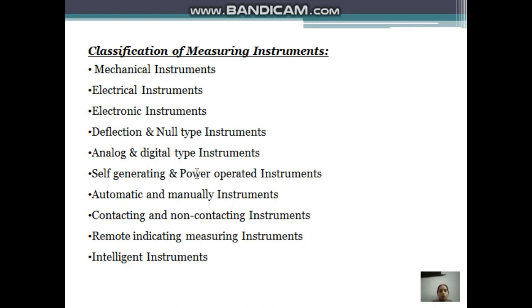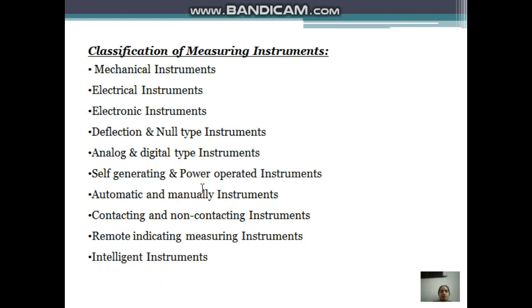Next one, analog and digital type. What are analog type instruments? A signal is said to be analog, like in a voltmeter, pressure gauge, speedometer, galvanometer, ammeter, like this. Actually, we can say the output signal may be analog or digital type also. So what are digital type instruments? A signal is said to be digital, means the output is in the form of digital format.